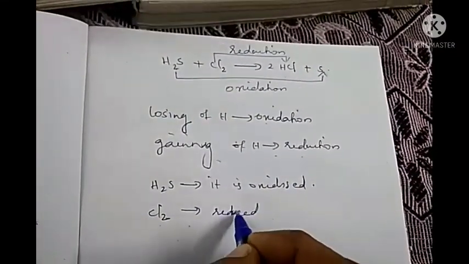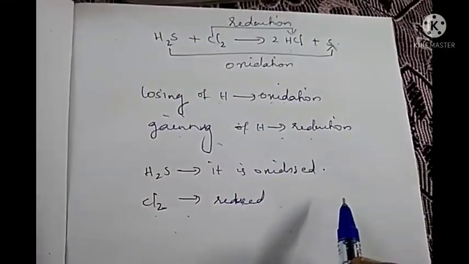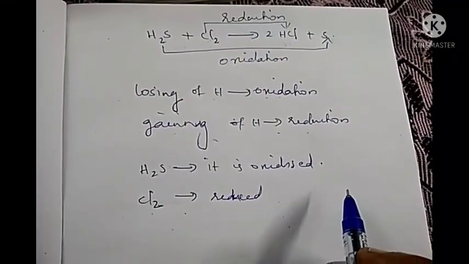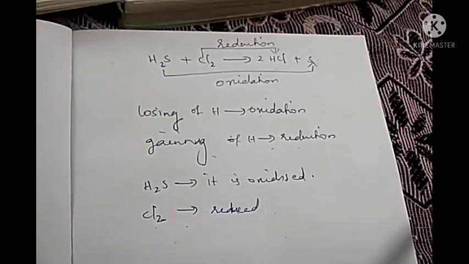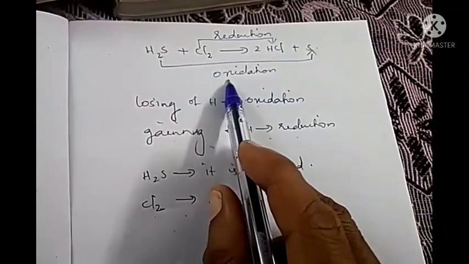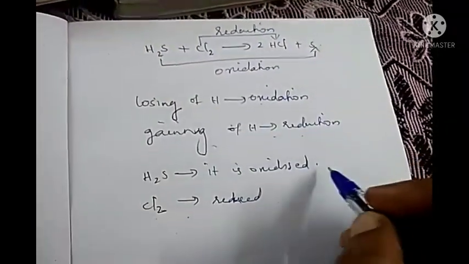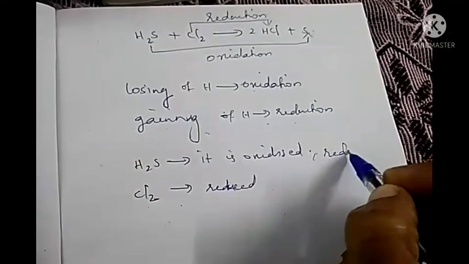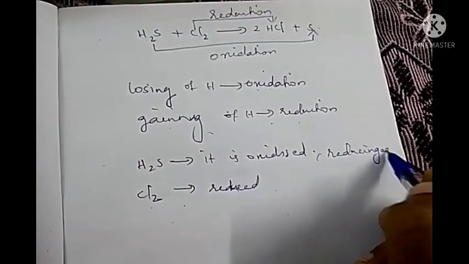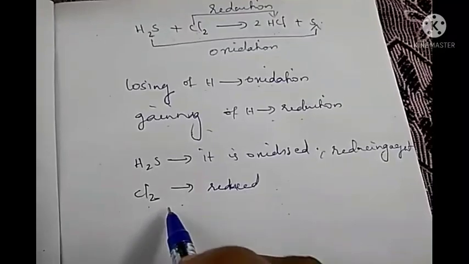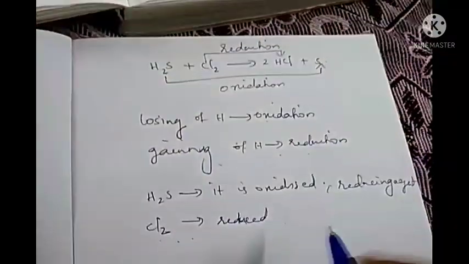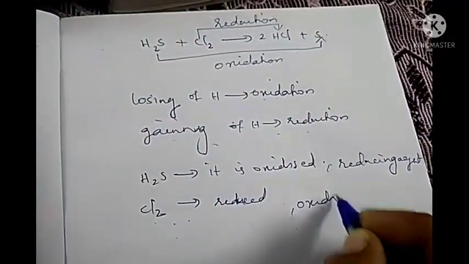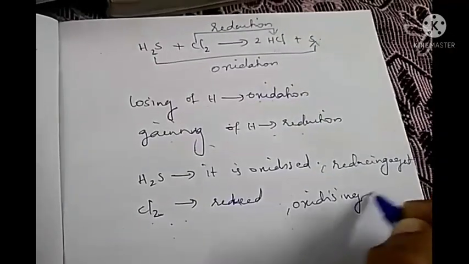Now, which is the oxidizing agent and reducing agent? The reactant which is undergoing oxidation is the reducing agent. So H2S is the reducing agent. And chlorine is undergoing reduction, so that is the oxidizing agent. Clear?